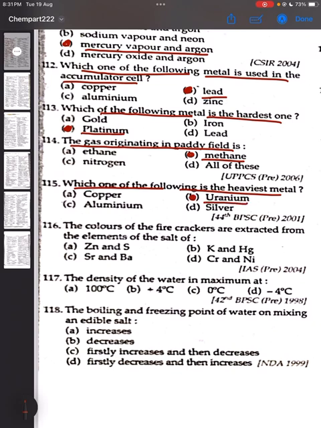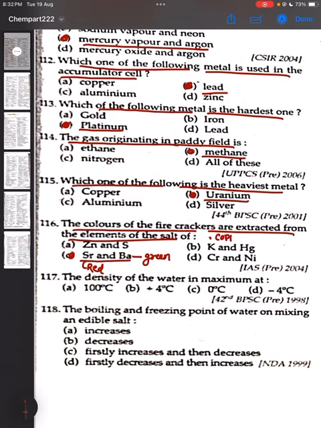115, which one of the following is the heaviest metal? Uranium. 116, the color of firecrackers are extracted from the element of the salt of, it is strontium and barium. तो स्ट्रॉन्टियम से जो कलर आता है वो आता है रेड। बैरियम से जो कलर है वो है ग्रीन। और कॉपर से आता है ब्लू कलर। और एक बच गया वो सोडियम। सोडियम से आता है येलो कलर।